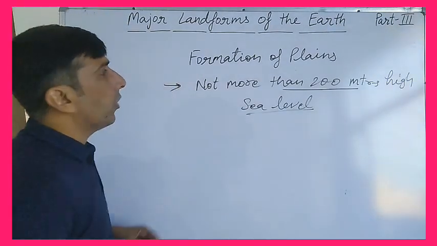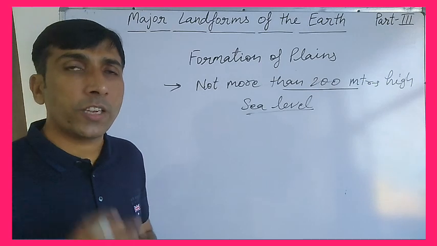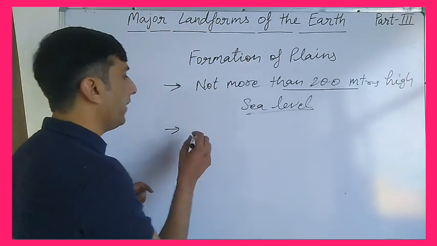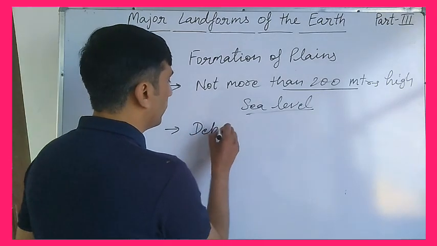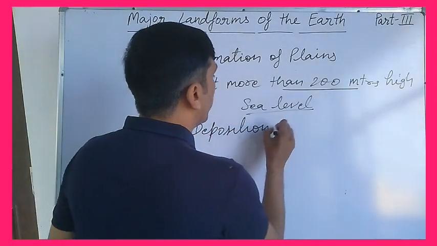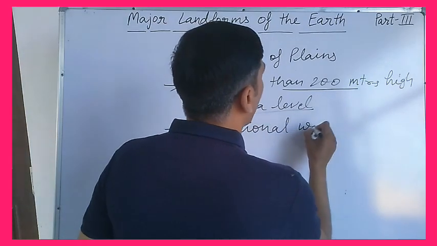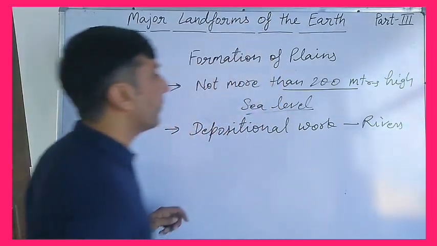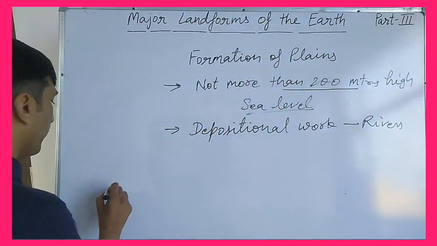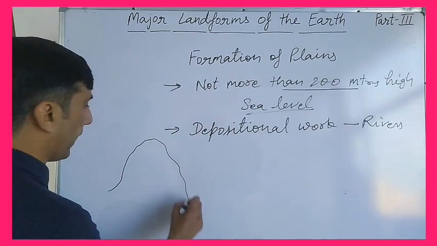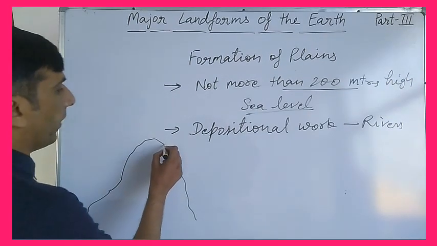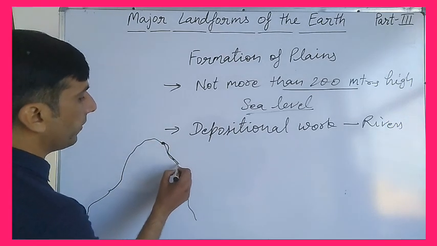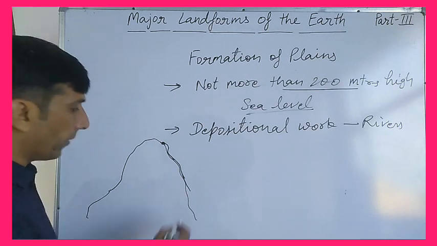So how are the plains formed? What is the process of formation of plains? The plains are formed by the depositional work done by rivers, right. How? For example, the main sources of rivers are in mountains like this, and from here the river originates from this glacier and flows down the slopes. Clear?